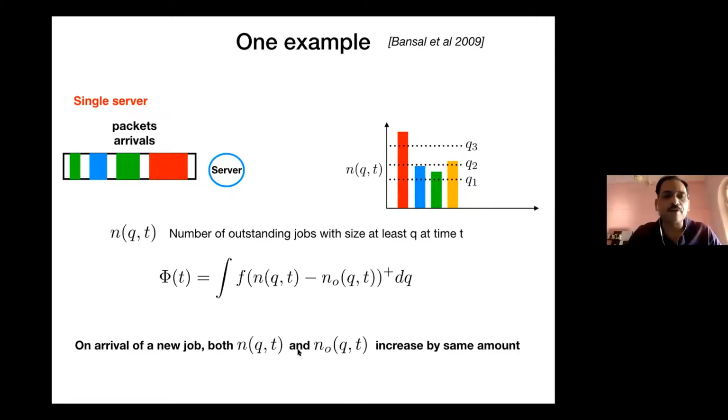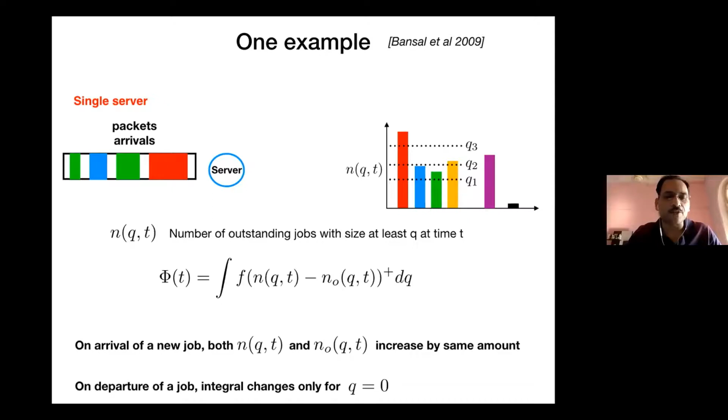On an arrival of a new job, we claim that n of q and n0 of q increase by the same amount, so there is no change in phi of t. A new job has the same size for both the algorithm and the OPT, so there is no change in the difference n of q of t minus n0 of q of t. Individually, each of them increases, but the difference does not.